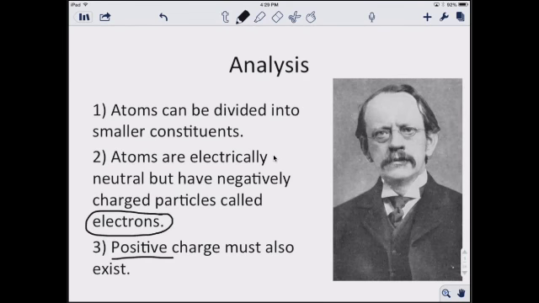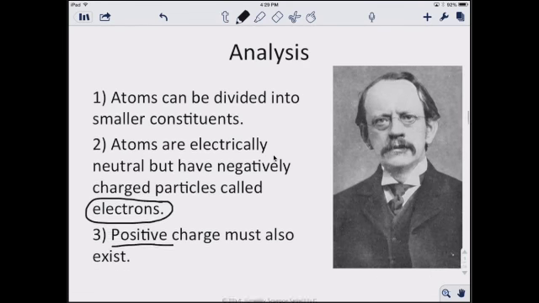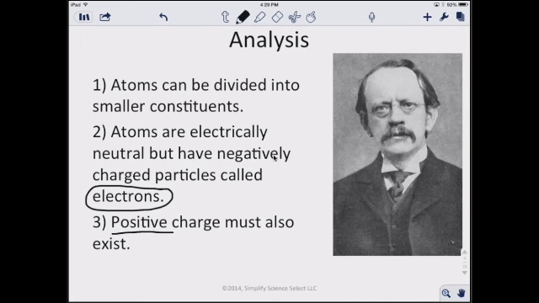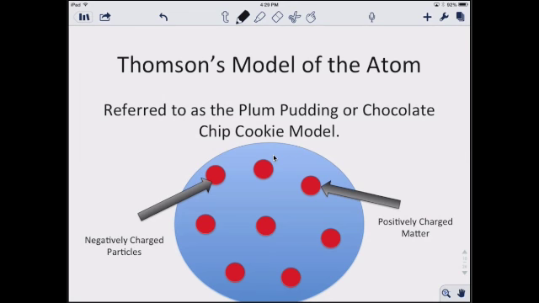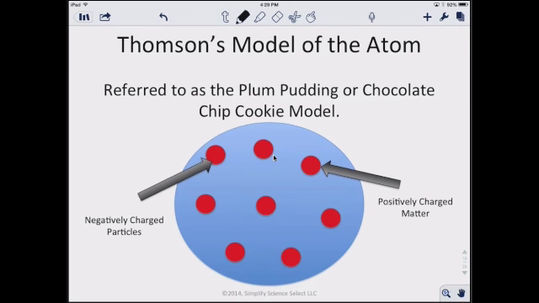So he said there had to be something negative, and since the atoms he was dealing with were neutral, there had to be a positive to balance it out. Thomson built on top of Dalton's model to create his model of the atom.